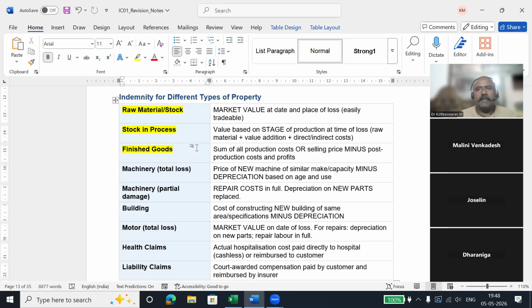Let's take that as an example. I am a manufacturer of leather bags. So I have an industry, and for manufacturing a leather bag, I need to purchase raw leather first. So I'm getting raw leather.